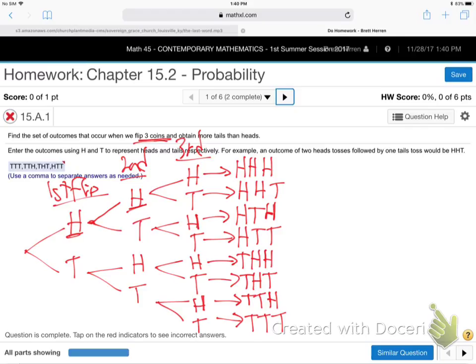So that's how we do probabilities. We just map out what can happen. And we just say the chance of 3 heads in a row is 1/8. Not very likely, is it? And it feels right, doesn't it? When you flip a coin, it's pretty lucky if you get 3 heads in a row.